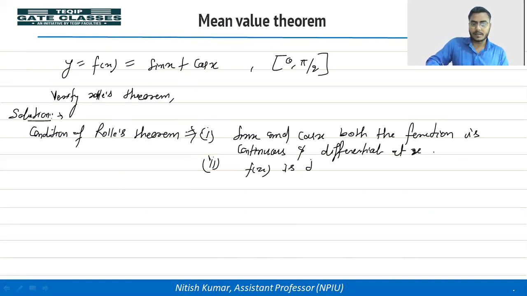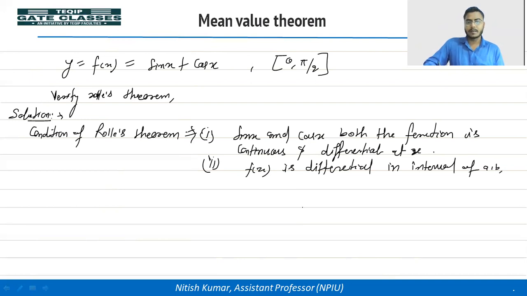f(x) is differentiable because this is the summation of continuous and differentiable functions. The summation of continuous functions results in a continuous function, and the summation of differentiable functions results in a differentiable function. So f(x) is differentiable in the interval of a, b. Okay. Now what is the third condition?